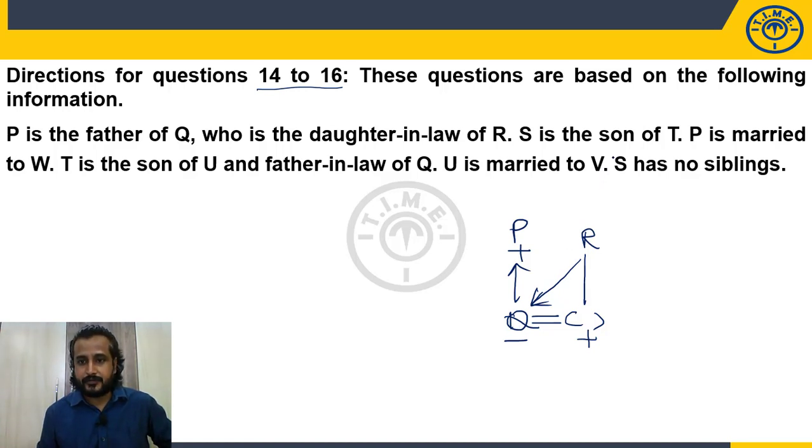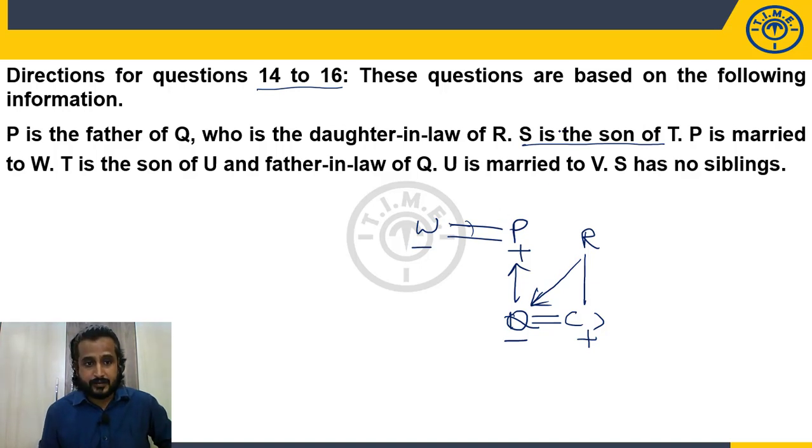S is the son of T. Okay. Somewhere else we need to freeze S is the son of T. We'll fix it later because we cannot combine it with the given arrangement. Okay. P is married to W. So P is here. Being P male, W will be female. Okay. T is the son of U.